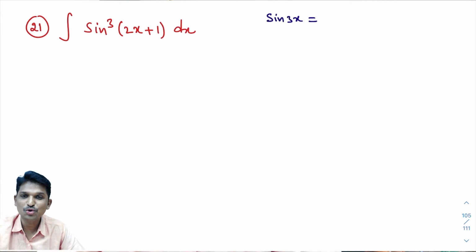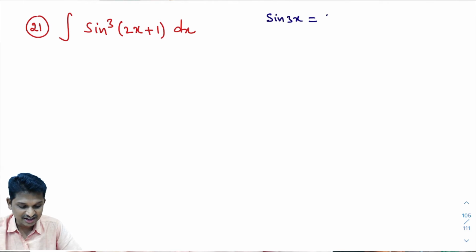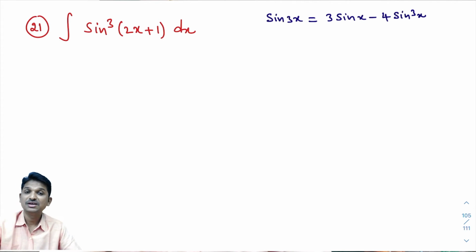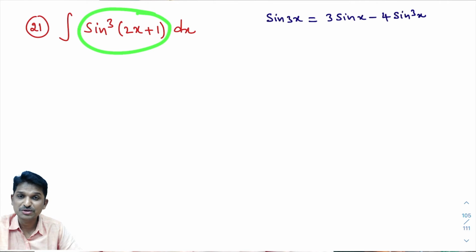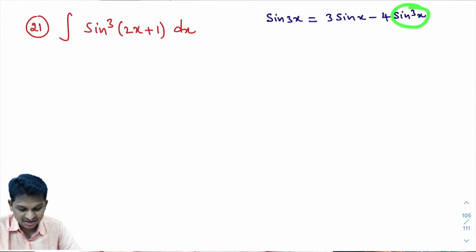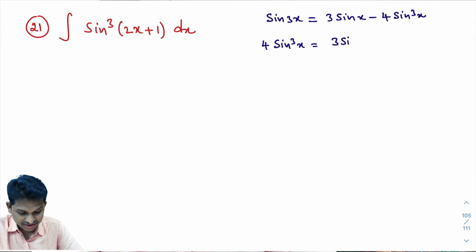You must know the sine 3x formula, right? Sine 3x is 3 sine x minus 4 sine cube x. This is the formula for sine 3x. Now, what I want is sine cube 2x plus 1. First, what is sine cube x from this? Taking the term to the left hand side, 4 sine cube x equals 3 sine x minus sine 3x.